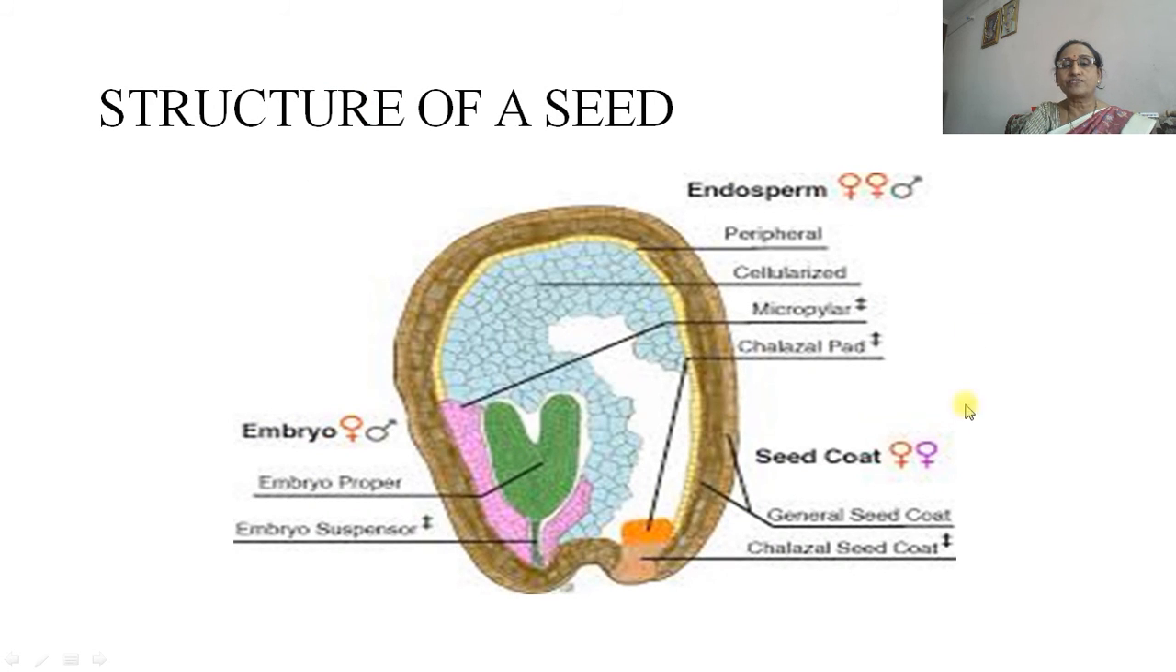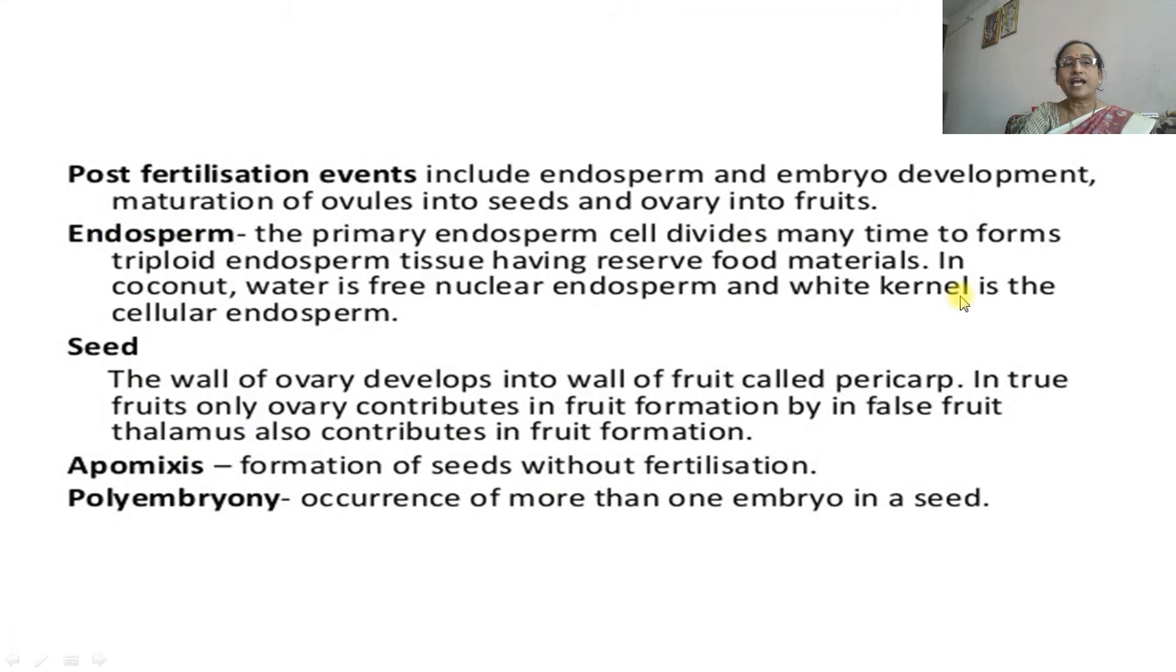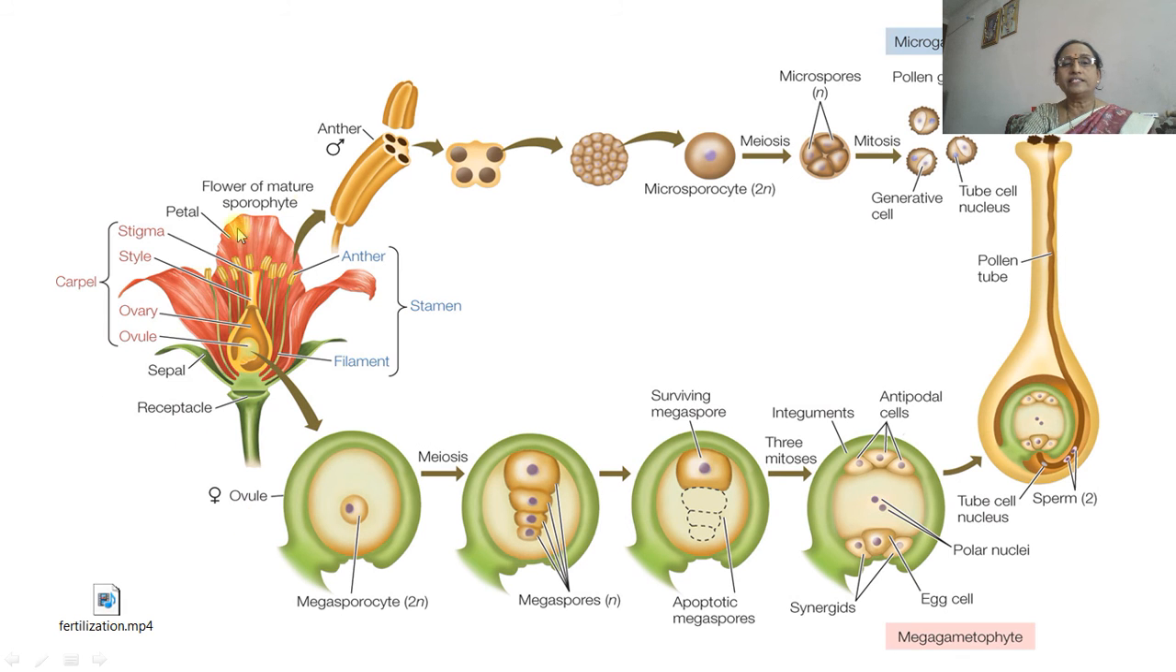This is the structure of a single seed, and later on there are the fruits, and after that post-fertilization events occur. In that, endosperm, then seed, apomixis and polyembryony can be included. Then this is the summary of double fertilization and triple fusion. Once again I am saying that the flower contains various parts.